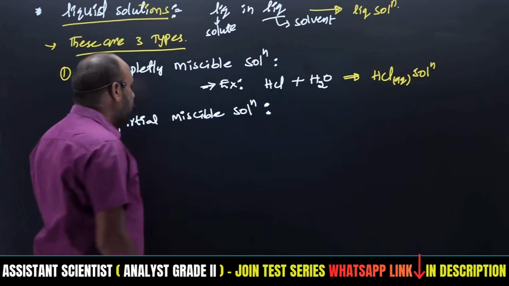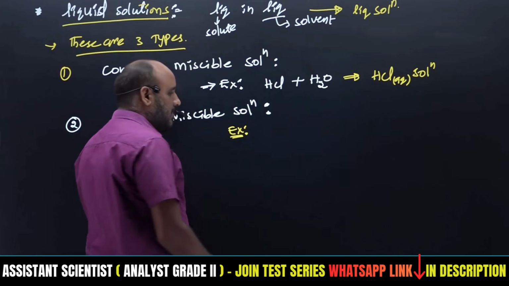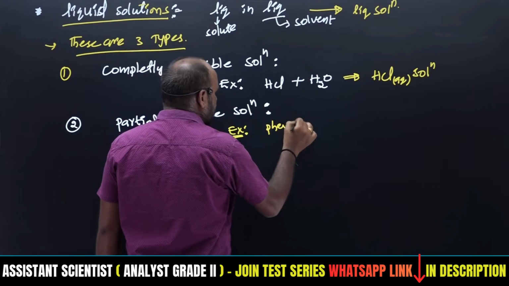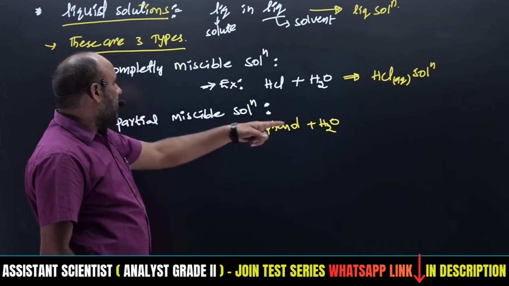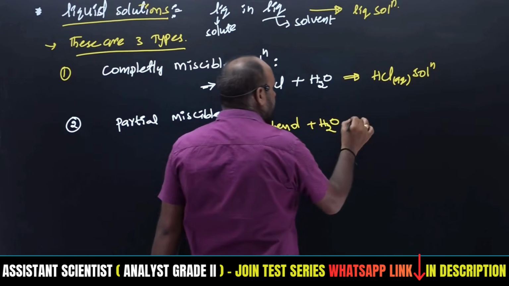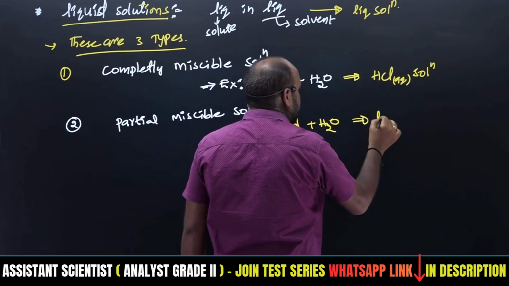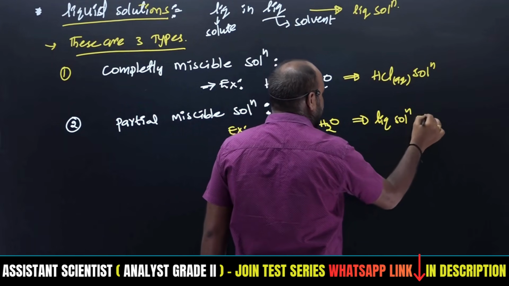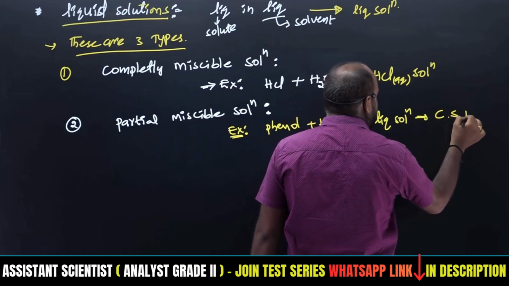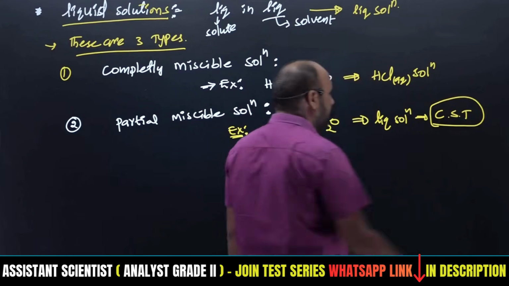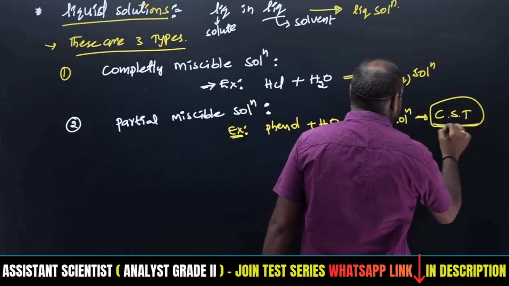An example: whenever phenol is added to water, only a small portion of phenol is soluble, making a partially miscible solution. This is also a liquid solution, and here we discuss the critical solution temperature concept, CST, which is mentioned in our syllabus.